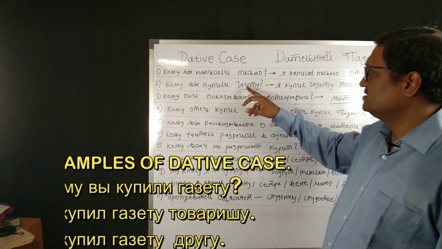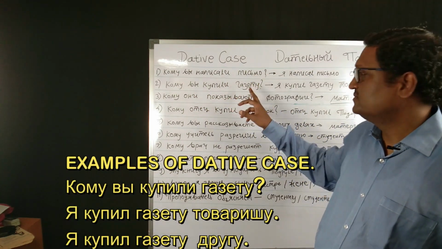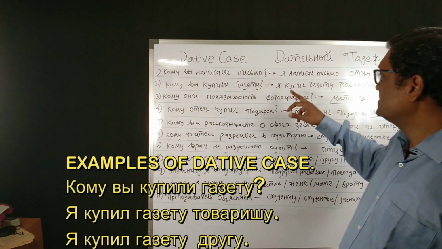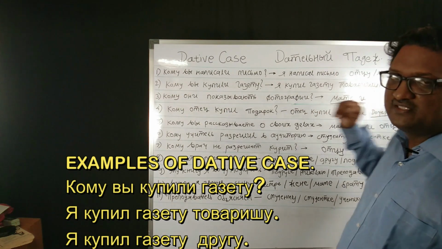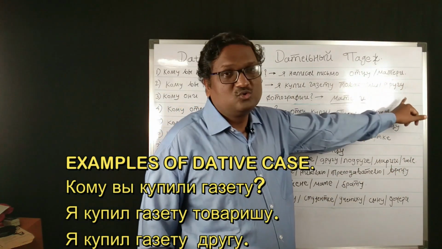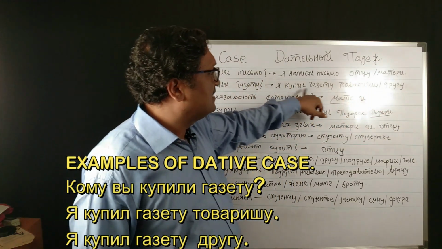Then, komu vy kupili gazetu? Here gazeta is the main object, the direct object, which is taking the accusative case, and to the question komu the answer will come: ya kupil gazetu tovarishchu, ya kupil gazetu drugu. Tovarishch or drug is an indirect object, so they are taking the dative case.